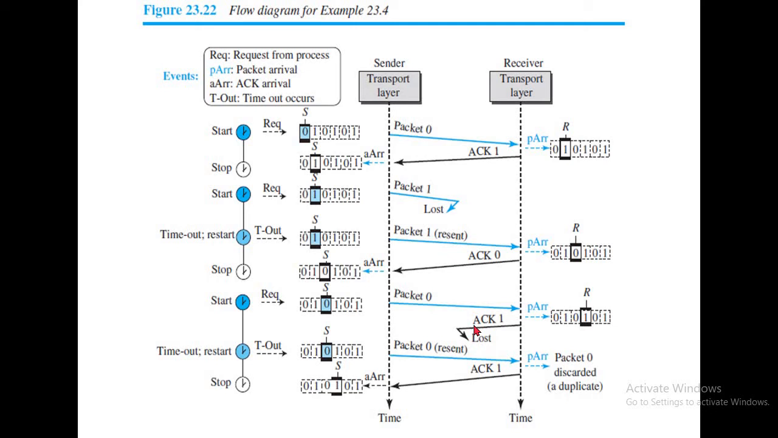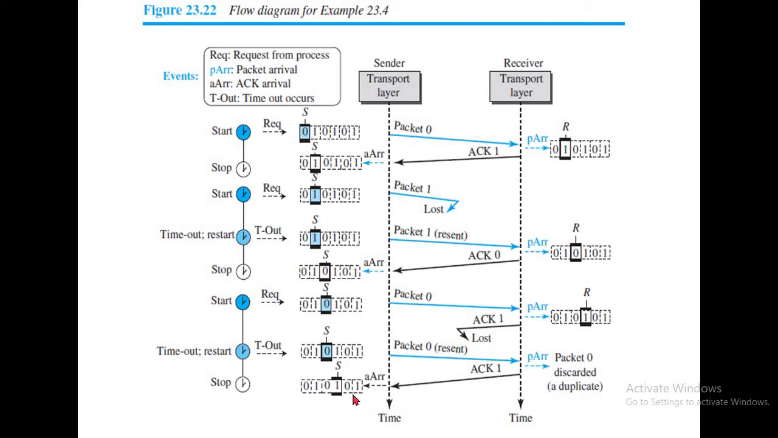The sender did not receive the acknowledgement. Then the sender considers that packet 0 didn't reach the receiver. The sender is again going to send packet 0, but the receiver doesn't accept packet 0 because it has already processed it. The receiver simply discards packet 0 and sends acknowledgement 1.